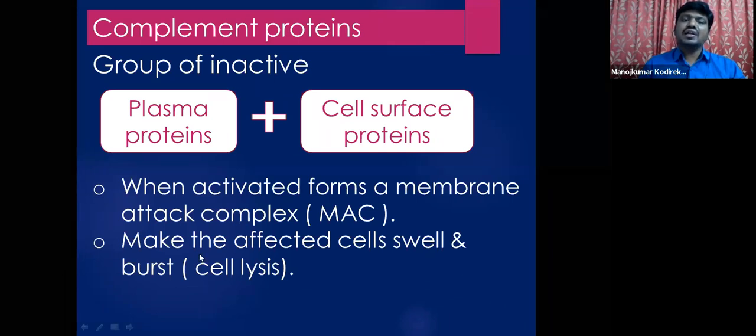There are again two types of complement proteins seen in our body in the immune system. So what are those two types of complement proteins? Plasma proteins as well as cell surface proteins.